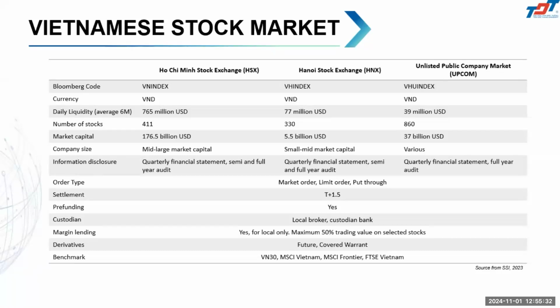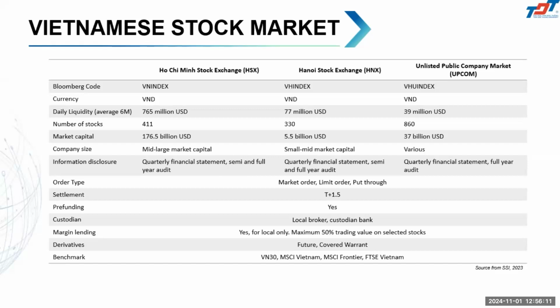The Ho Chi Minh Stock Exchange is located in Ho Chi Minh City, and Hanoi in the capital of Vietnam. We also have another one we call the unlisted public market, which belongs to the Hanoi Stock Exchange. You can see that our market is very developed these days. The daily liquidity is about 765 million USD, Hanoi Stock Exchange about 77 million, and unlisted about 39 million.